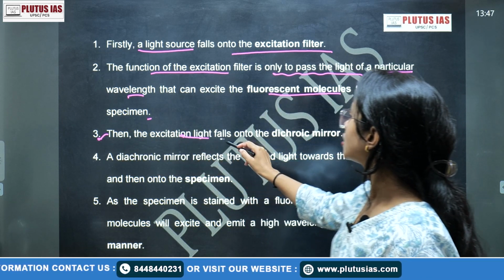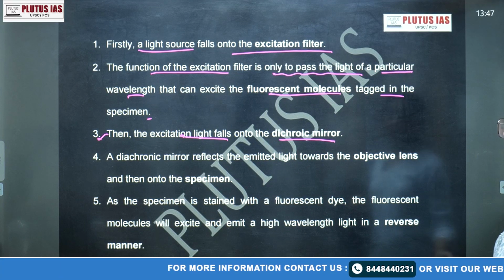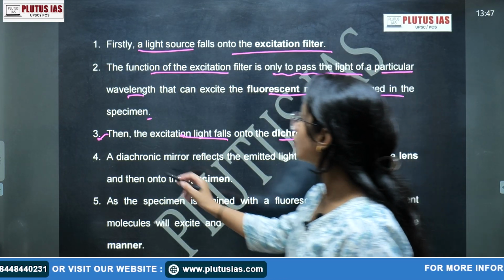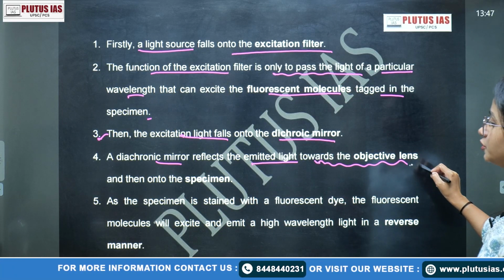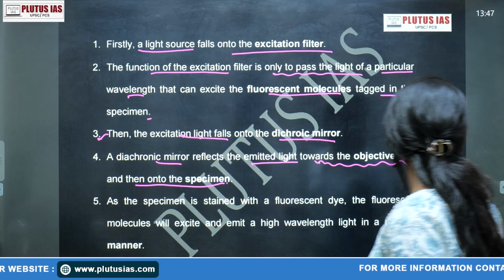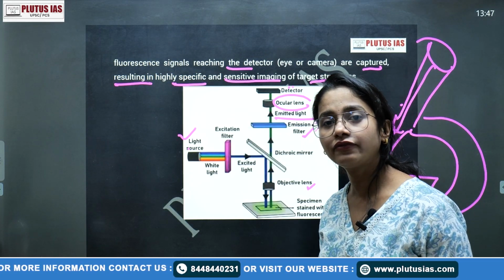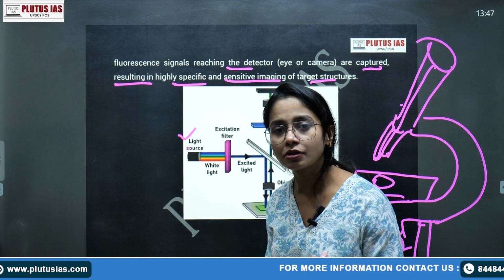Then the excitation light falls on the dichroic mirror. This is your dichroic mirror. What is the function? A dichroic mirror reflects the light towards the objective lens and then onto the specimen. Whenever you are making the diagram of any kind of microscope, of course you have to mention many names there.